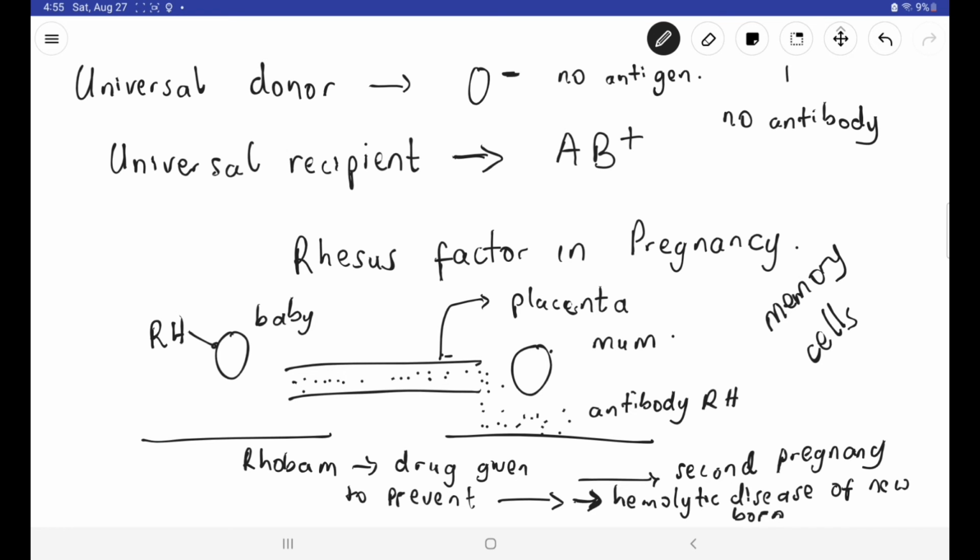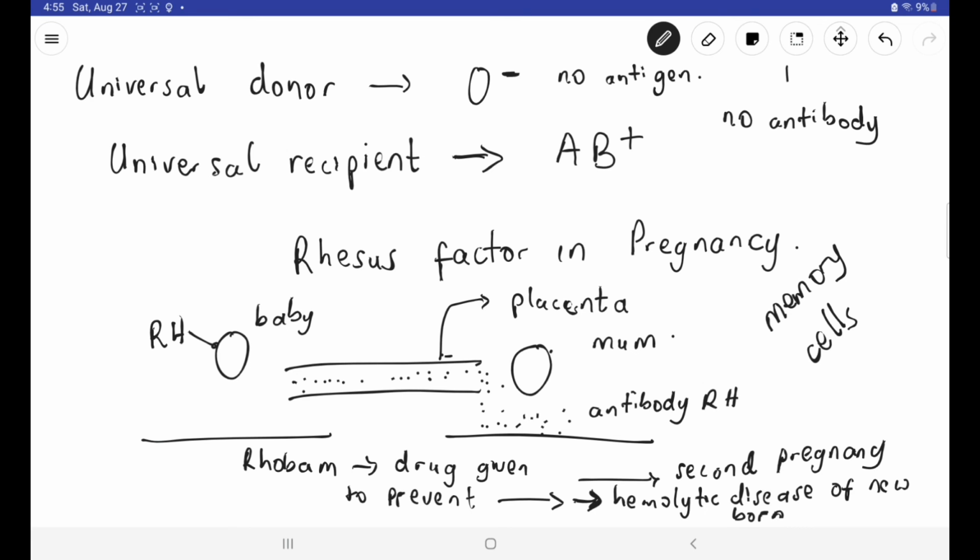rhesus factor antigen, those antibodies present and the presence of memory cells associated with the immune system, which remember the rhesus factor from the first pregnancy, begin to produce even more antibodies at a much faster rate than they did during the first pregnancy. And that leads to something we refer to as the hemolytic disease of the newborn.